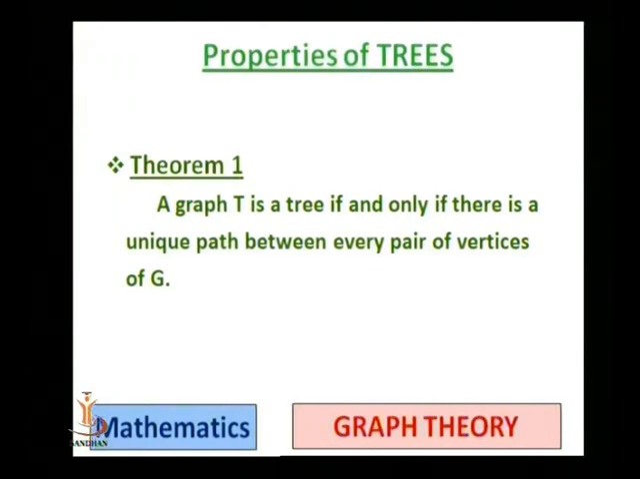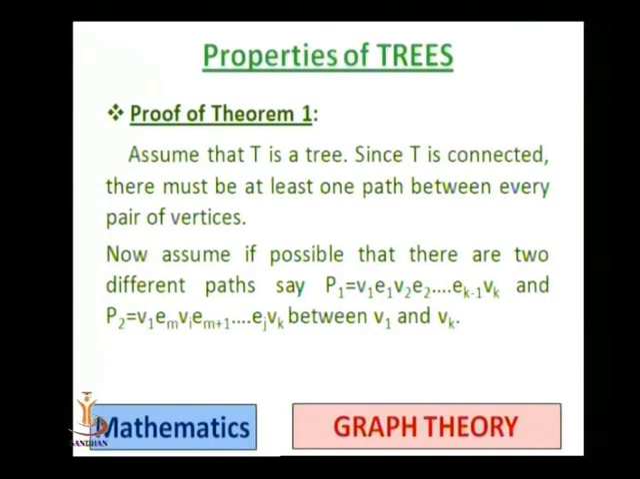And if we have a unique path between any two vertices, then it must be a tree. So this is the meaning of this result, but we have to prove it. So let us see its proof. First we assume that the graph T is a tree. So it means it is connected.